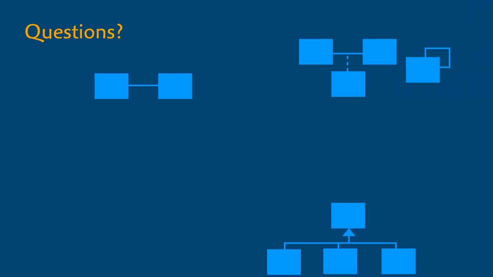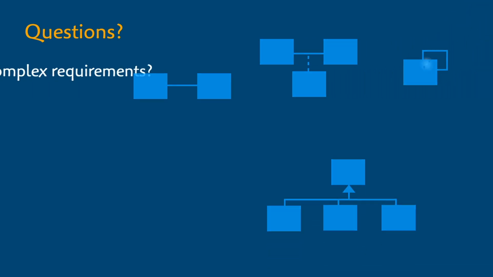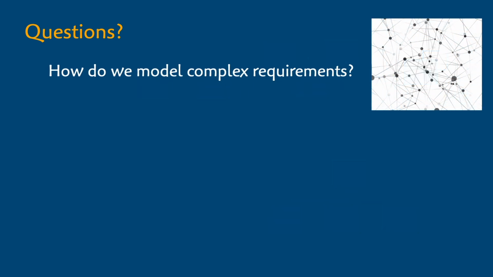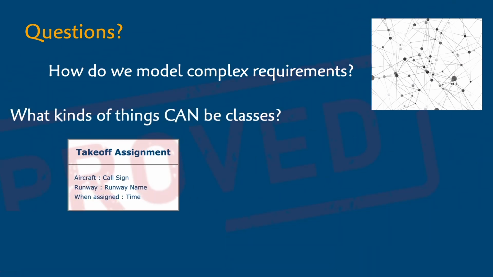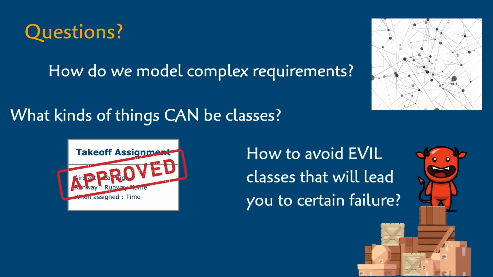How exactly do we model all these different types of relationships? More importantly, how do we combine them to express complex requirements? We're going to cover that, and I've got all kinds of great examples to play with. But first, we need to get clear on what kinds of things in our system's world can and cannot be classes. Good classes are going to set us up for success. But there are some seductive, evil classes that will put you on the road to box-in-box modeling. No worries, I'll help you out with that in lesson 240.